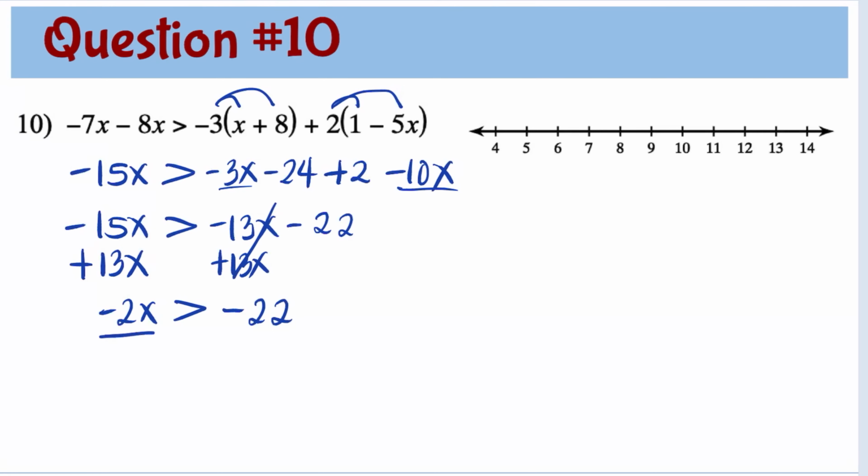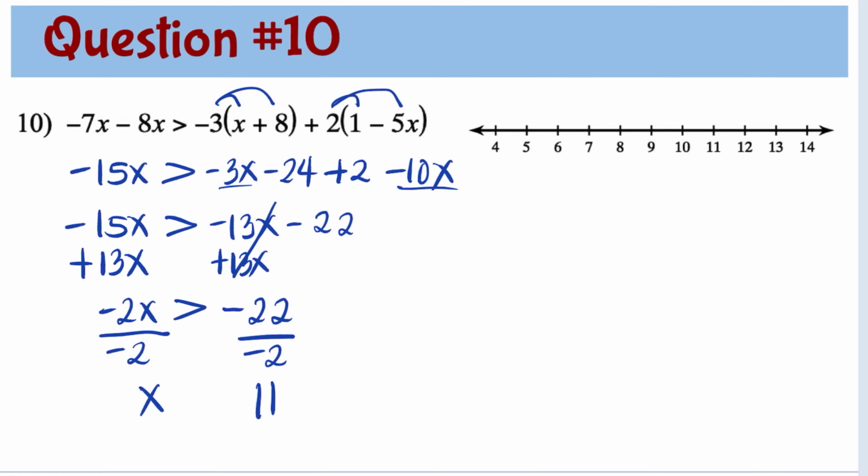Now we need to divide both sides by negative 2. Negative 2 divided by negative 2 is 1, so we have 1x. Negative 22 divided by negative 2 is positive 11. Since we're dividing by a negative number, this means we need to switch the greater than into a less than. So the final answer is x is less than 11.